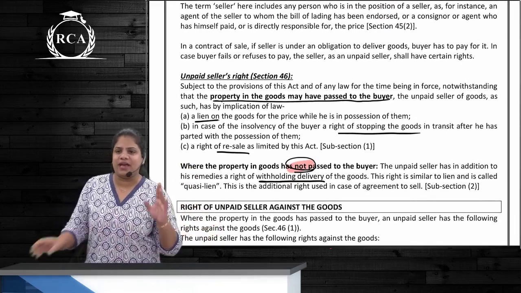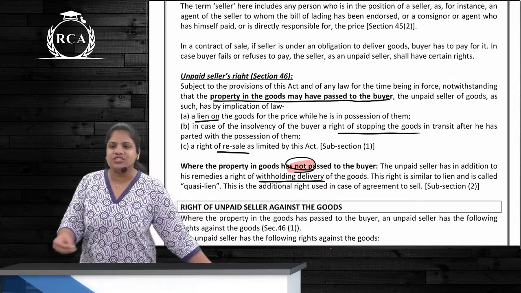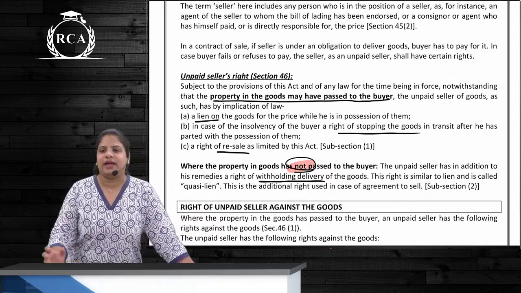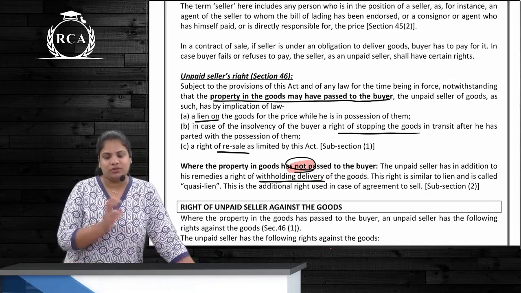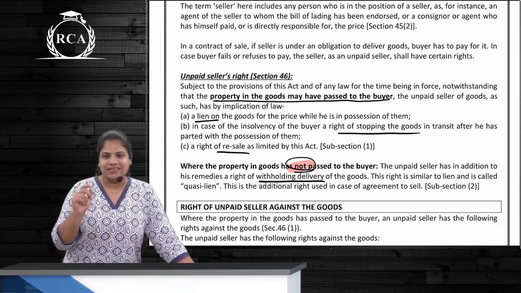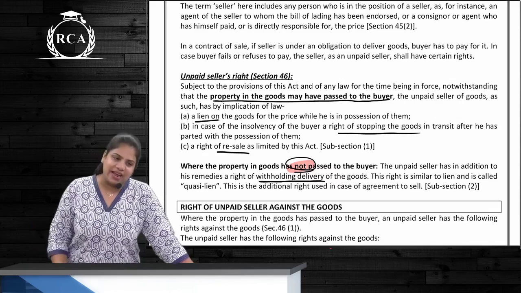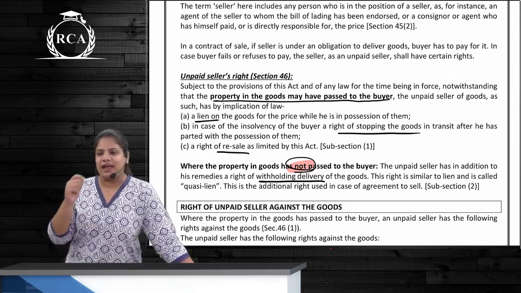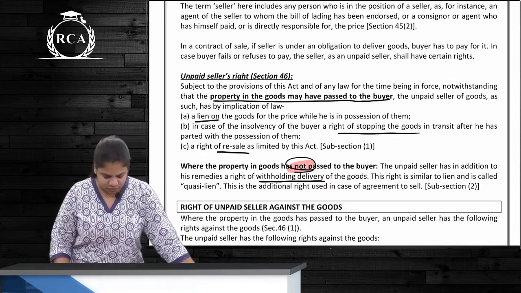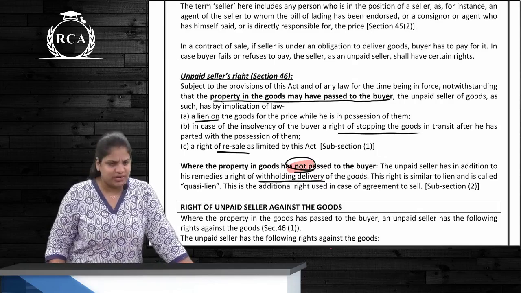Against the goods we have 3 plus 1 rights. 3 rights in case of ownership being transferred to the buyer, and one in case where ownership is not yet transferred to the buyer, correct? What are those against the goods? 3 plus 1 rights. First is right of lien, next is right of stoppage in transit, and next is right of resale. What is that right which is where ownership is not being transferred? Right of withholding delivery, correct? Which is same as right of lien or right of stoppage in transit, correct?